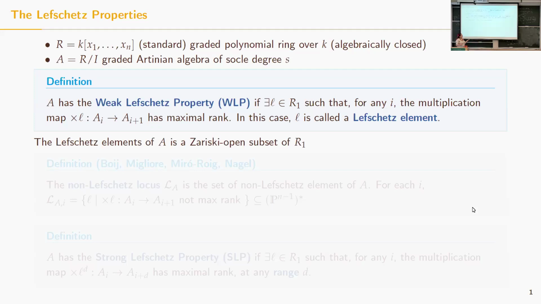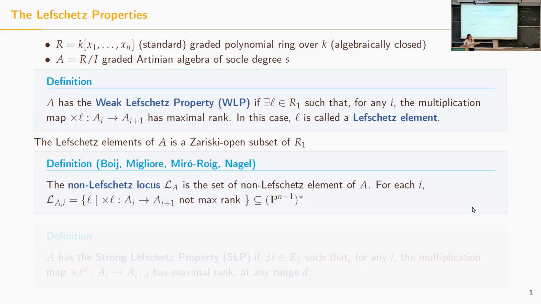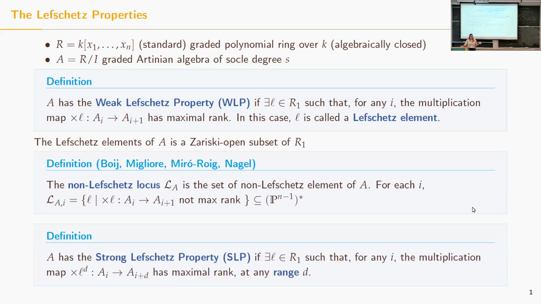And so when we have the Lefschetz property, it's also interesting to study the non-Lefschetz locus. That is, as a set, just all the elements that fail to be Lefschetz elements. This was studied first by Migliore, Miró-Roig, and Nagel, and they studied the non-Lefschetz locus as a subscheme of the dual projective space.